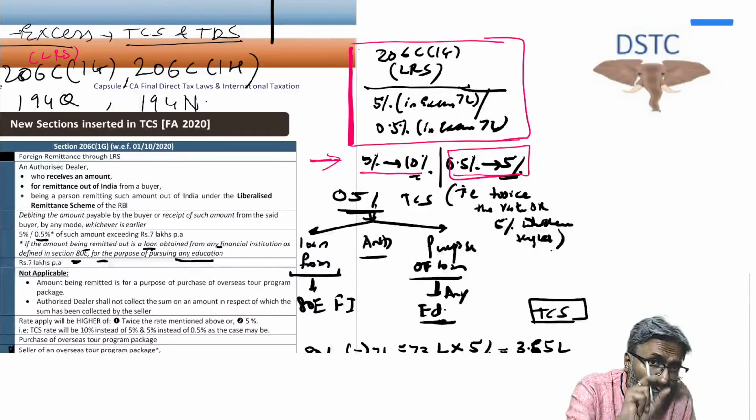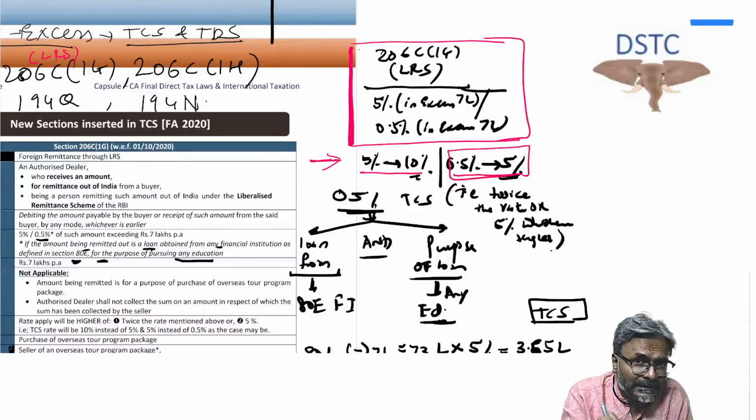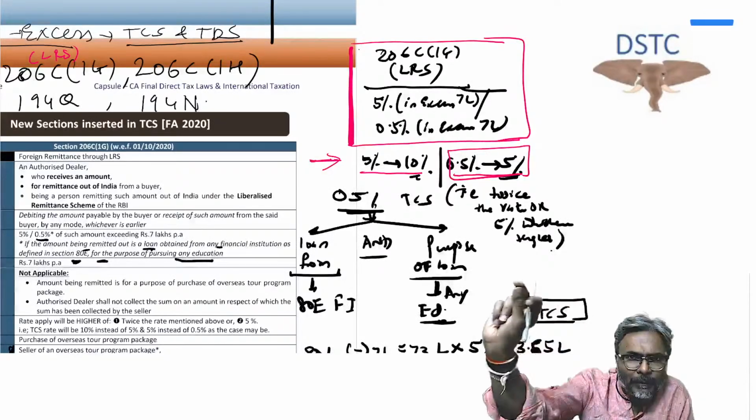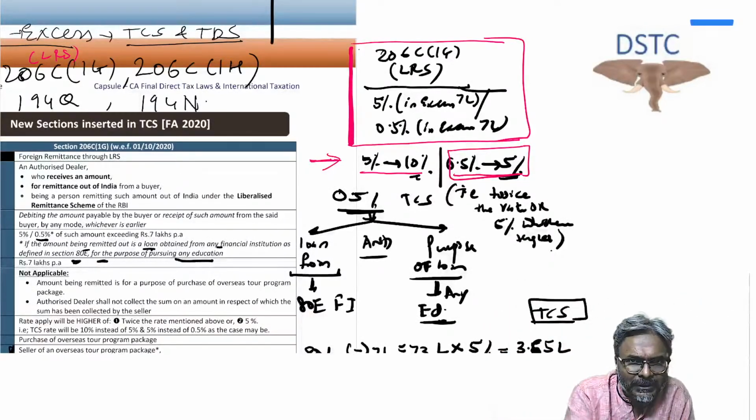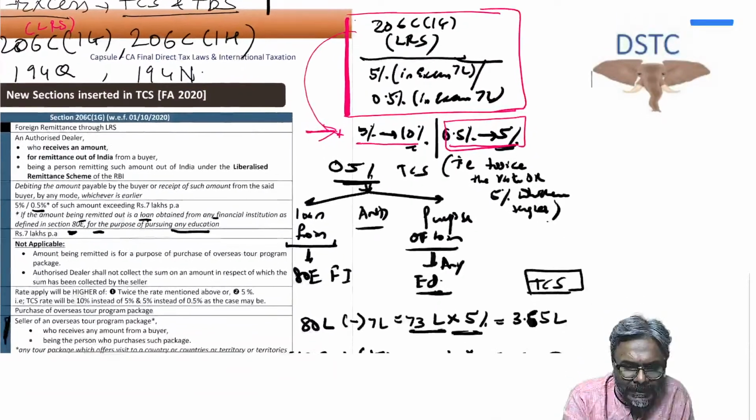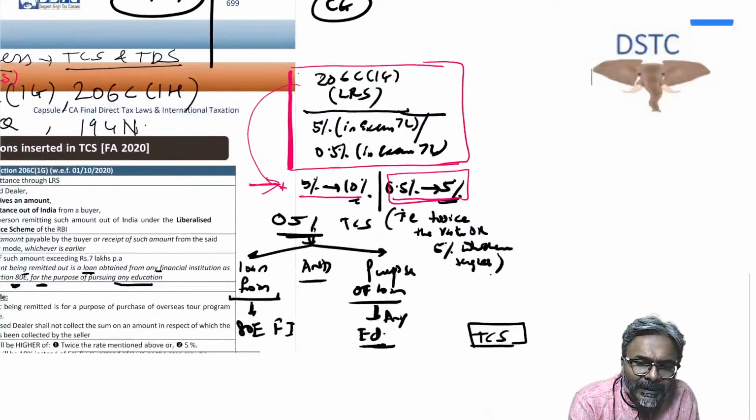You just need to remember these few sections, and that's the reason why it is important that you give a heading 'No PAN' somewhere on the page. No PAN: in 206C(1G), 5% will become 10% and 0.5% will become 5%. Okay. Students, can you tell me this 194O?